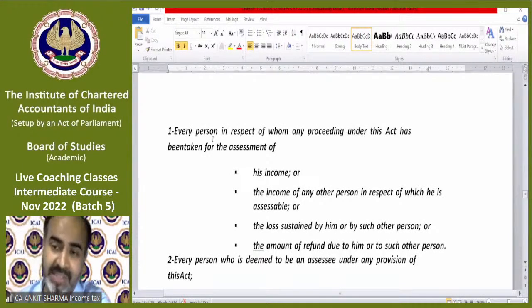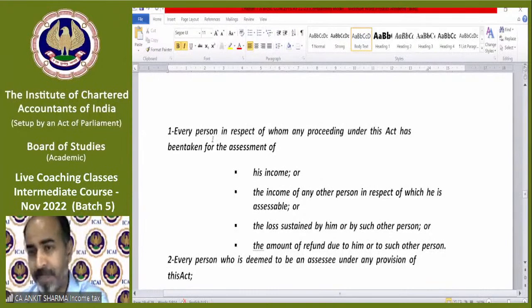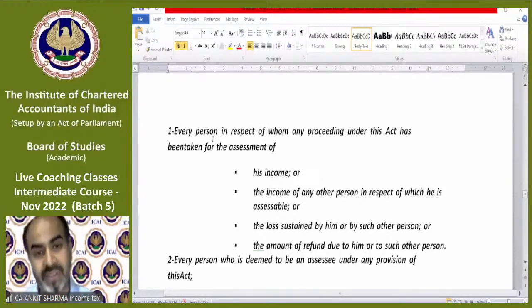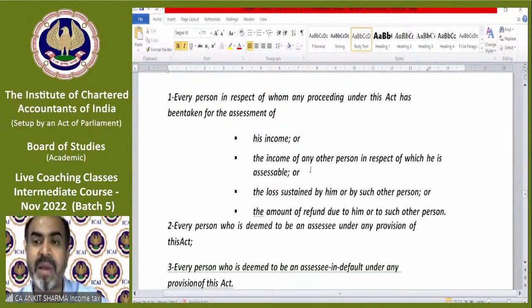The department says, just come and prove that your income is actually 3 lakh rupees, that you have not escaped your income. So if a proceeding has been started, a case has been started against you, again you will be called an assessee. Every person in respect of whom any proceeding under this act has been taken for assessment, for verification of his income or income of any other person in respect of which he is assessable, or the loss, where they want to check whether the loss claimed by you is correct or not.